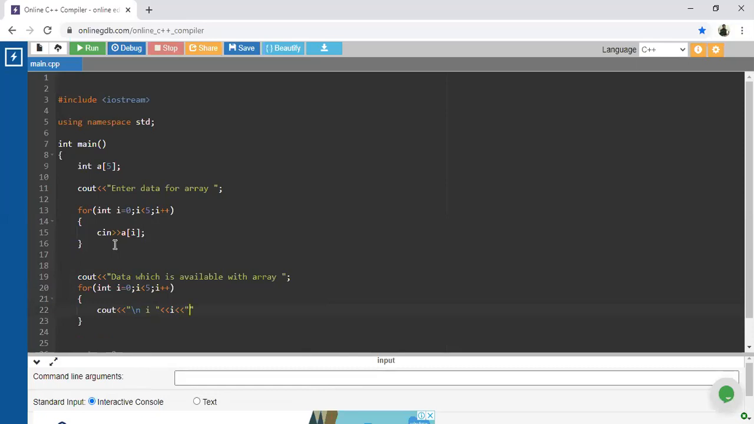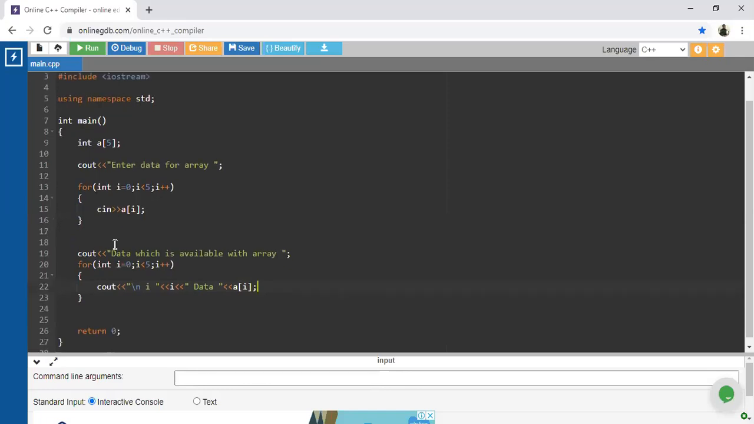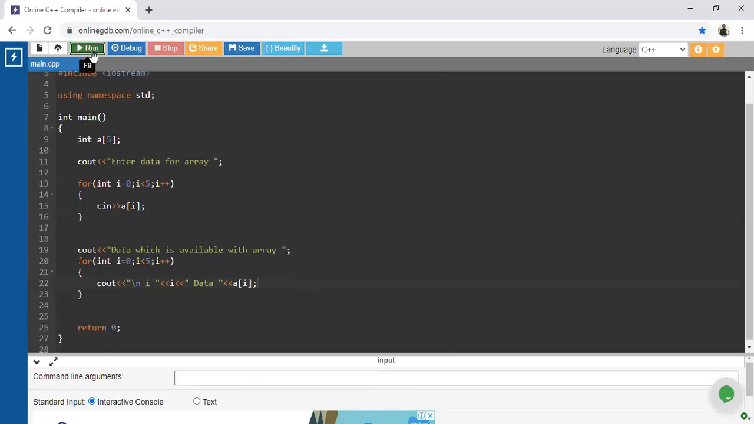I, 0, and the data. Whatever message you want, you just enter. So data, and then A of I. With the help of that, you will get all the data which is available inside that for loop. So now this is enough. I will execute this code.